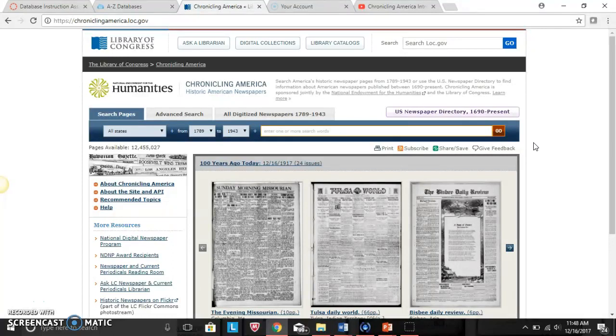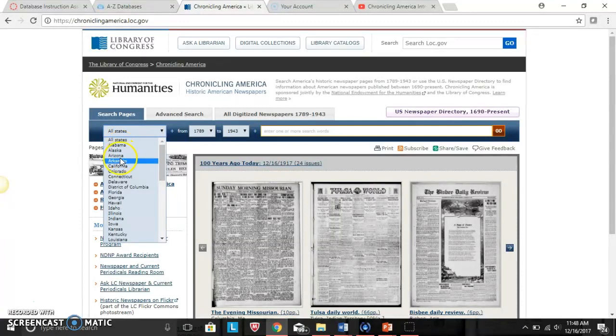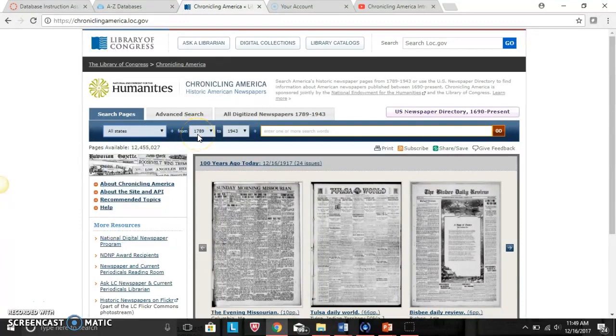Here we are on the front page. You can see right away we have a search pages bar, and this is the bar that you would do a simple search. Right away we can see we have a few filters. You can choose between searching individual states' newspapers as well as an overall all states newspaper. You can also select a date range in case you're looking for the oldest newspapers, the most recent newspapers, or anywhere in between. I'm going to leave all of our searches at the default setting right now, and we'll see what we get.